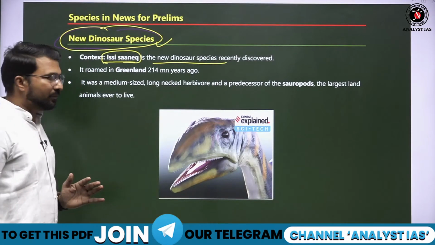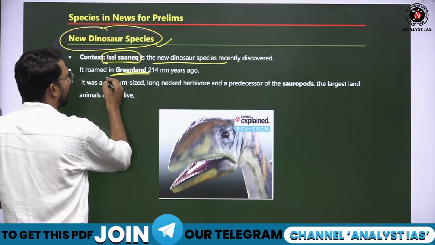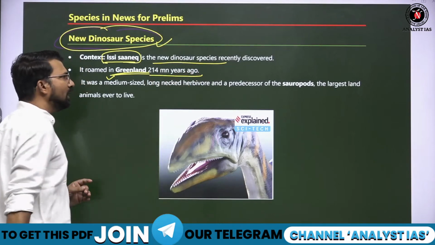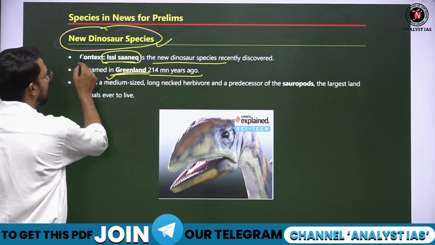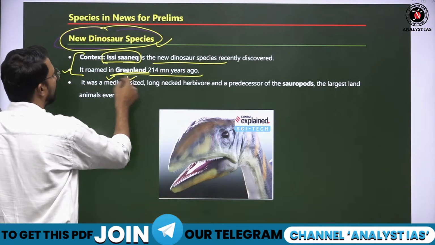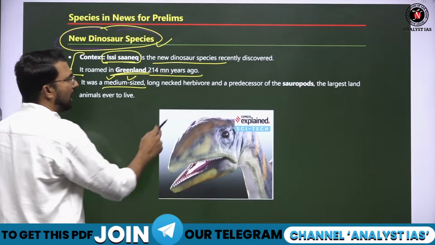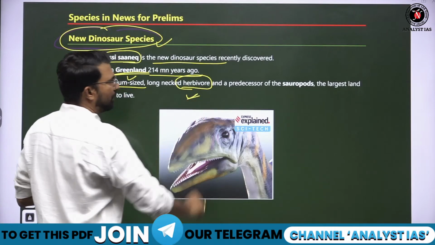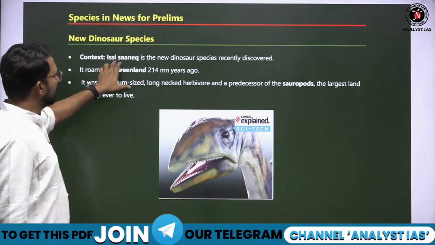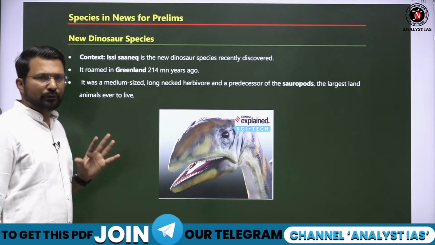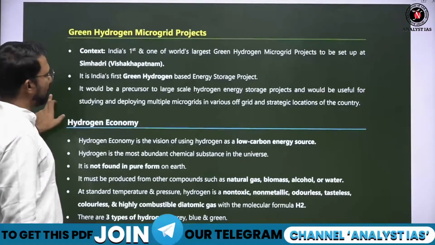And where was it discovered? It was discovered in Greenland, where it is believed to have resided 240 million years ago. This dinosaur species Isisanic, discovered in Greenland, was a medium-size long-necked herbivore dinosaur. So you can remember this from the prelims point of view only. Maybe UPSC asks a few factual things.